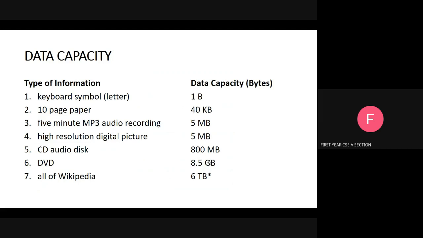The data capacity is directly related to the number of bits that are available on the system. Data capacity is not based on a direct count of the number of bits, but rather is based on the unit of measure known as a byte.